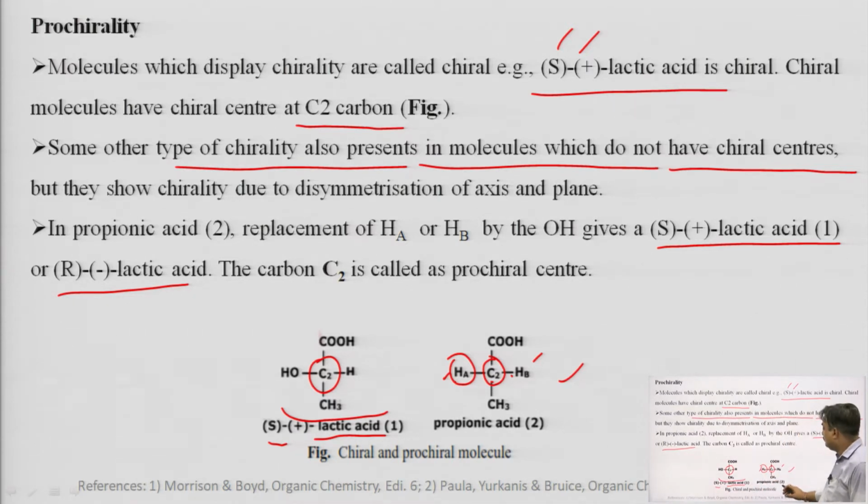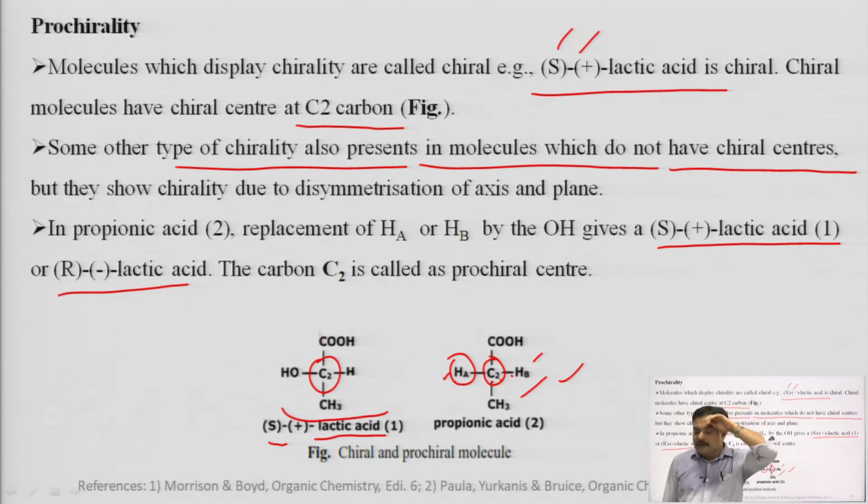That molecule is known as a prochiral molecule, and that is known as the prochiral center. A prochiral center is a center in which we can replace an existing group by a new group to produce a chiral center.